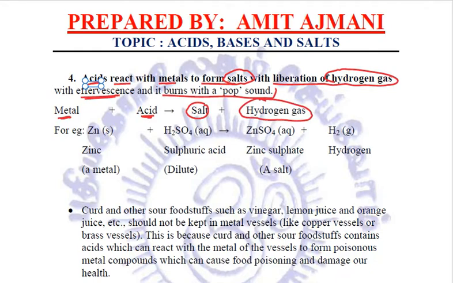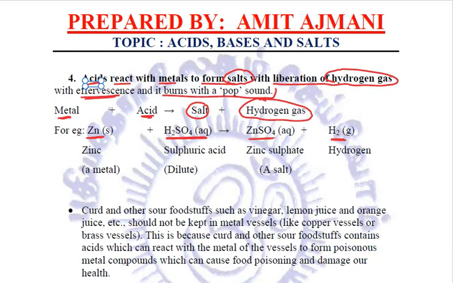Any metal, when it reacts with acid, always salt is formed and hydrogen gas is liberated. For example, when Zn, zinc, reacts with H2SO4, that is sulfuric acid, then zinc sulfate is formed and hydrogen gas is evolved. This is actually because of the displacement of hydrogen by the metals, right? Now we know that acids will react with metals to form salts.